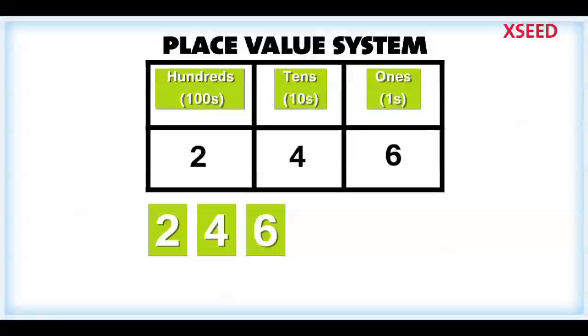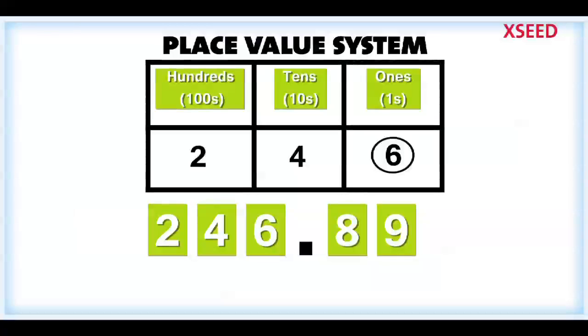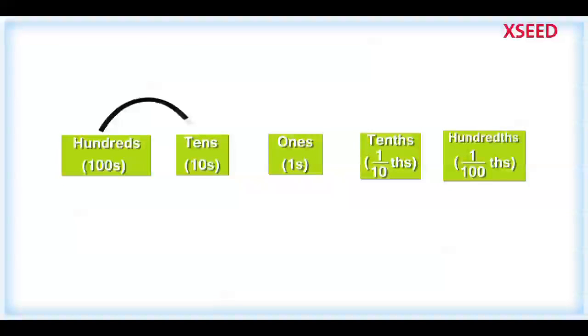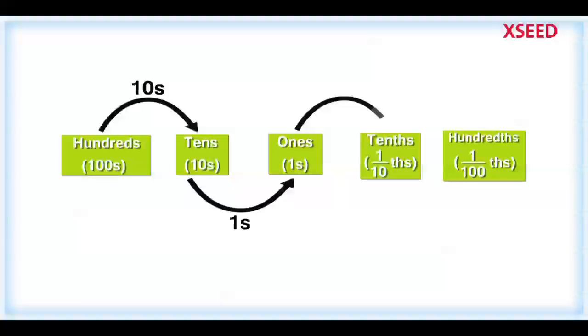In the place value system, ones or units is the least place value a number can have. Have you ever encountered numbers where there are digits to the right of the ones place with a point in between? We know that dividing the hundreds position by 10, we get tens. Similarly, dividing tens by 10, we get ones. If we divide ones further into 10 parts, the value of that place is called 1/10.